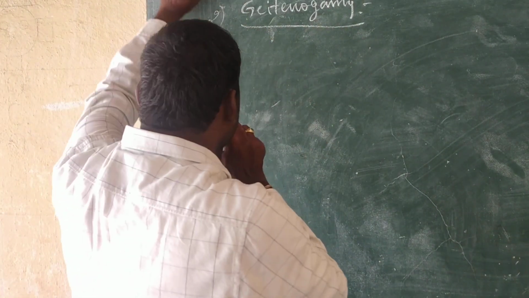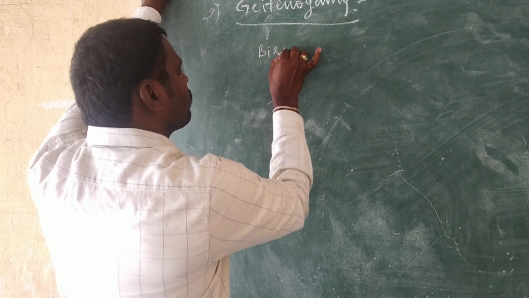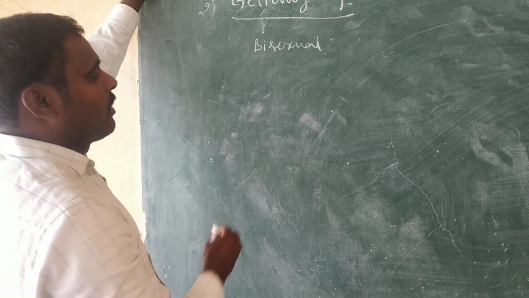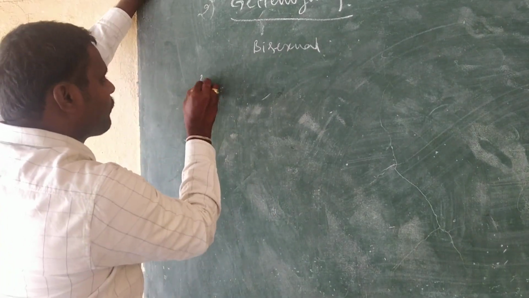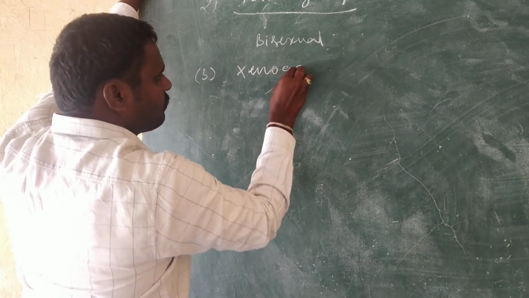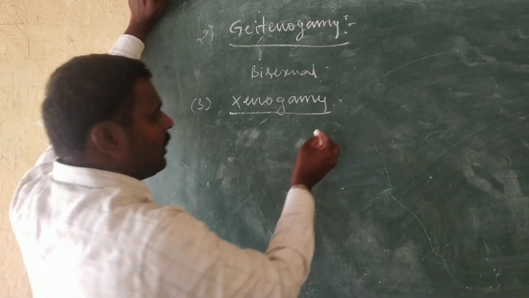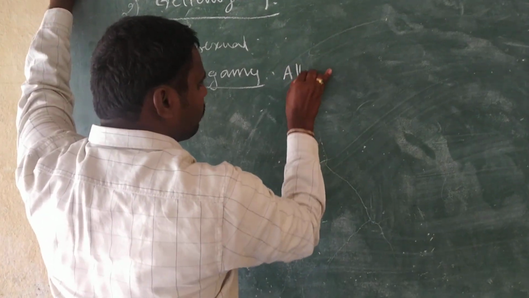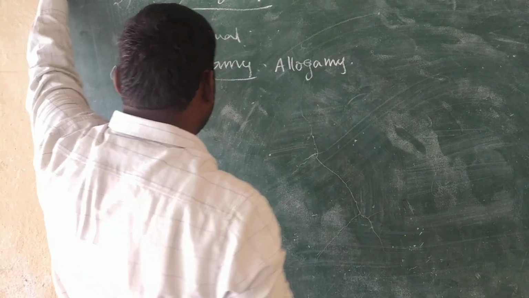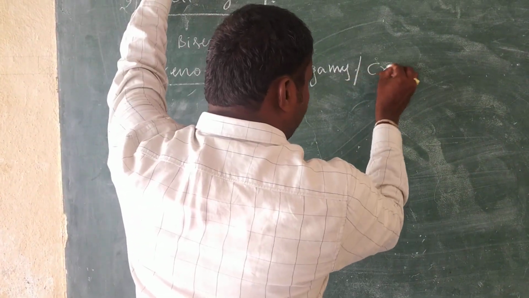So which plants exhibit geitanogamy? Bisexual. That's about geitanogamy. Now the third one is xenogamy. It is also called allogamy, or cross-pollination.